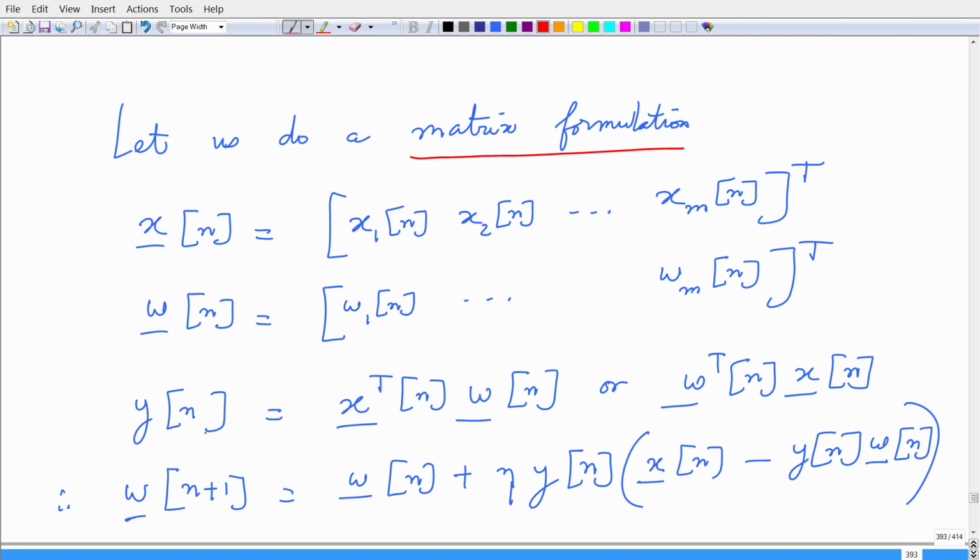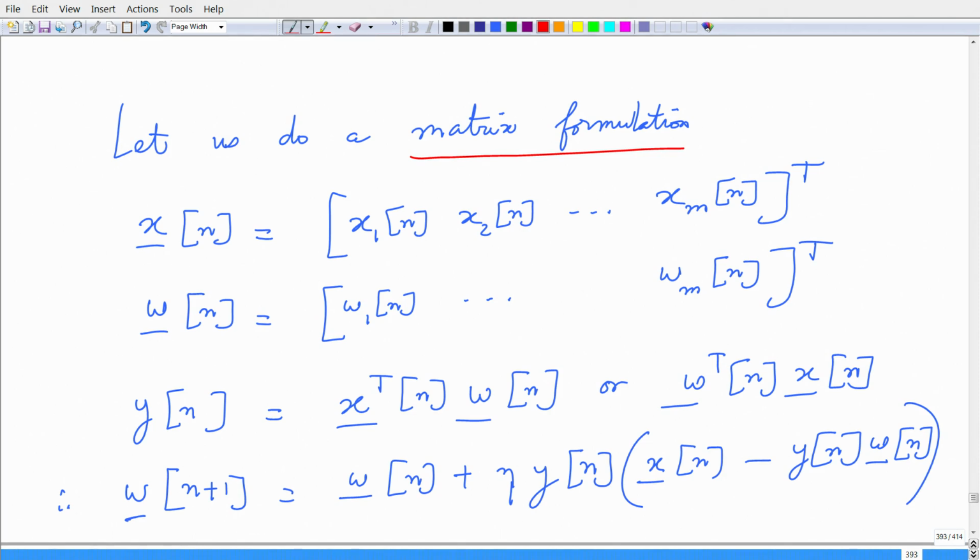My output y of n is basically the inner product of x with w, which you can realize as x transpose w or w transpose x, and we will see which form is useful, particularly when you have to do algebraic manipulations that can simplify your matrices into the form that is required. So, you will need both of these. Just glancing at x transpose w or w transpose x, it is the same, and it does not make sense why we write it in these two forms, but you will appreciate these alternatives when we involve matrices.